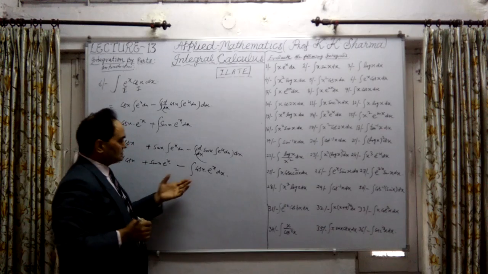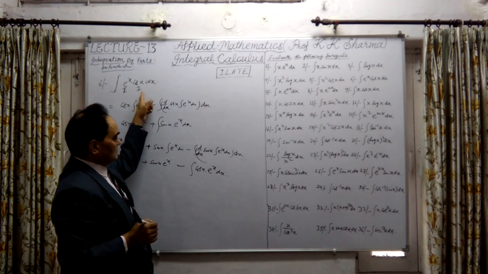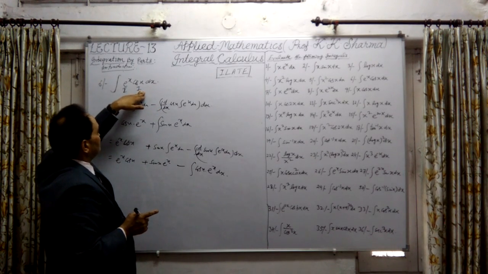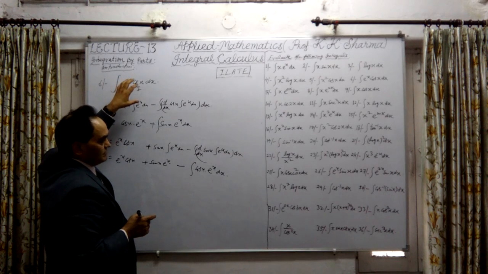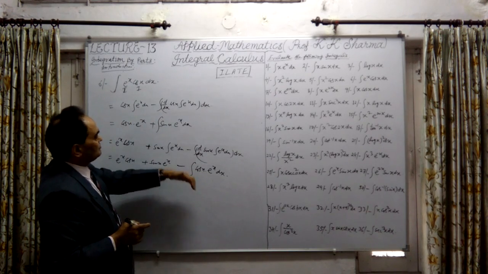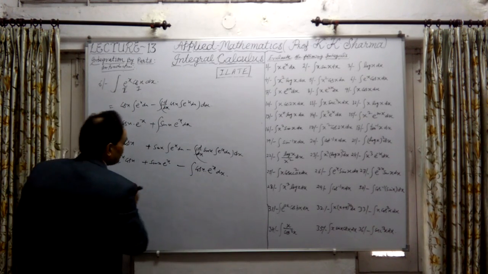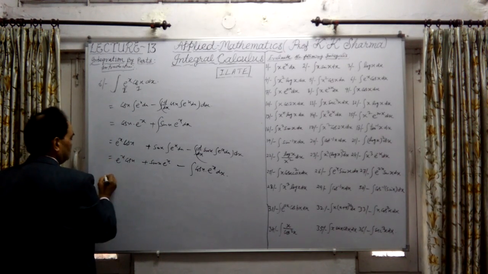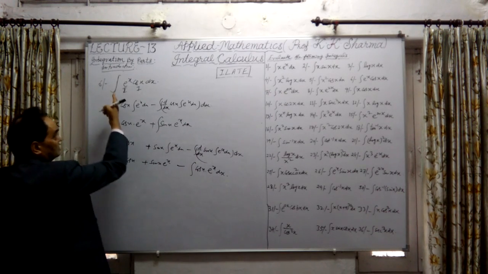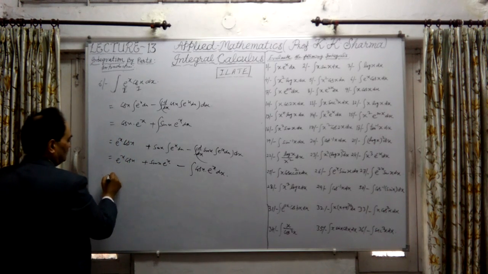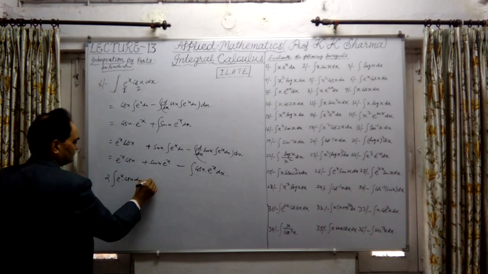Now we see that this function is repeated. The same integral, or integrand, which we started with, we have obtained again here. It is repeated. We can transpose this to this side. If we take this from the right hand side to the left hand side, we will get twice, because this is a minus sign and this is a plus sign, and both will be added. It will be twice the integration of Ex into cos x into dx.